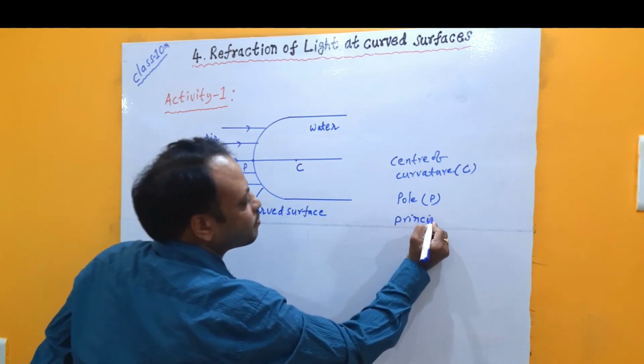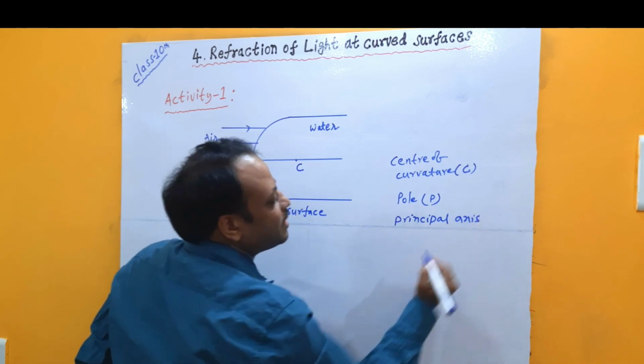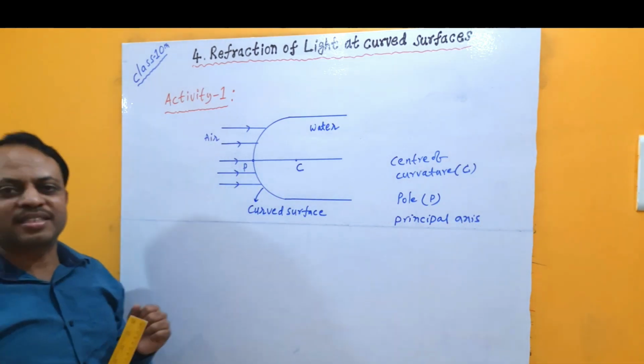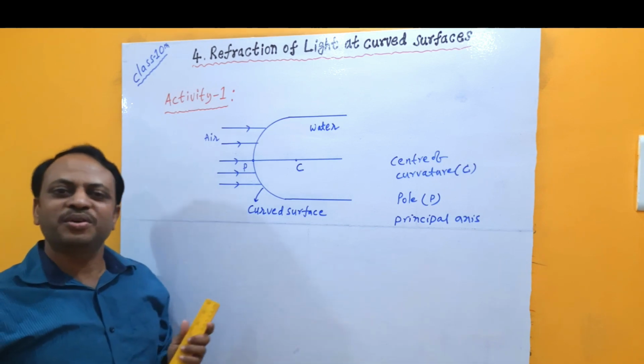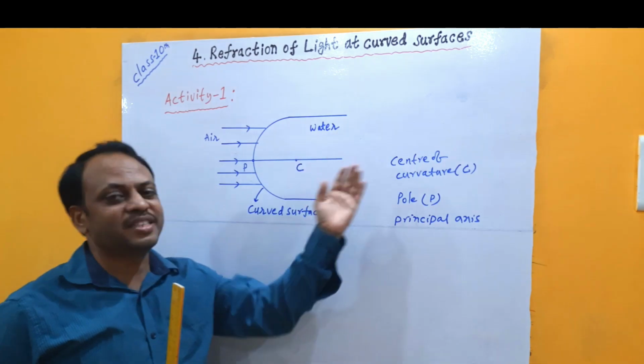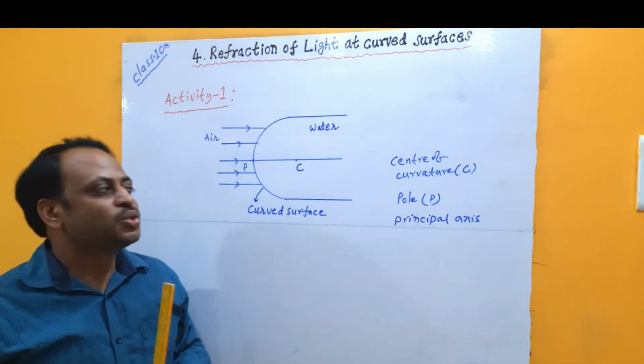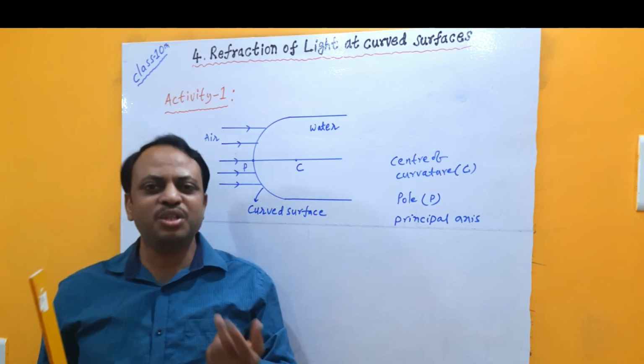Principal axis. Now, if light rays are falling parallel to the principal axis, how should they undergo refraction? If you want to know the path of a light ray when entering from rarer to denser medium, we know that it should bend towards the normal. So to know the path of the light ray, we should know the path of the normal.